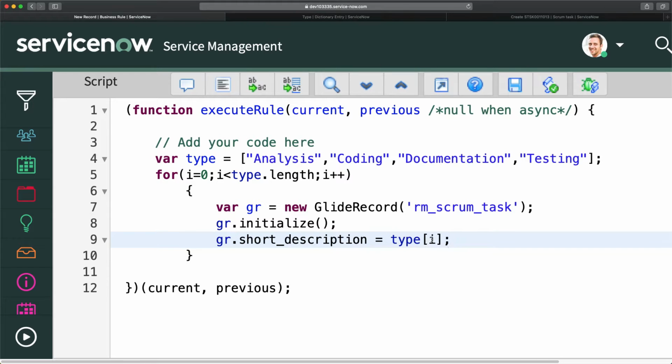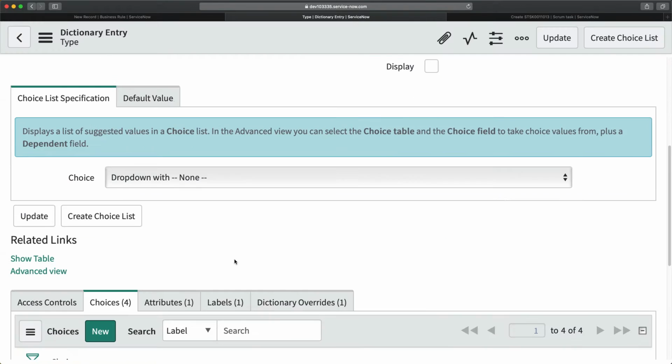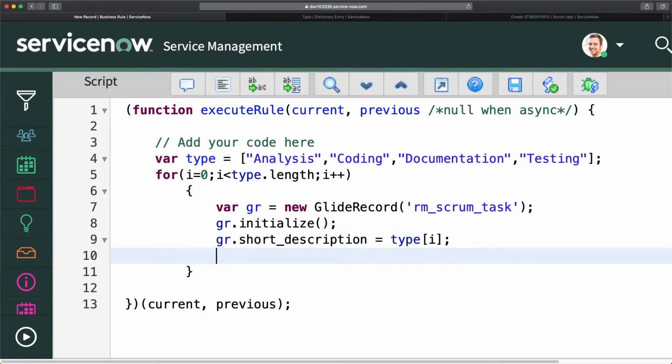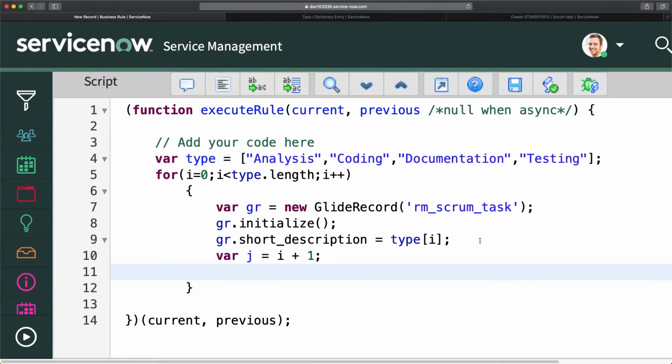Now I cannot use this I here in order to push that value. If I will push I, it will push 0, which we don't have that value in our choice field here at the bottom. You don't have 0 here. So in that case, how exactly you can achieve that? What you can do, you have to create another variable j, and I will do equal to, and I can do I plus 1. Now what I need to do, I just will do gr dot type equal to, and I will make it j, because it will do 0, because I is 0, it will add it, and then it will push it here.